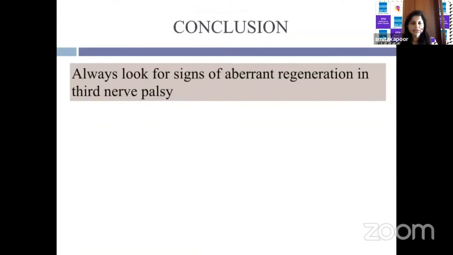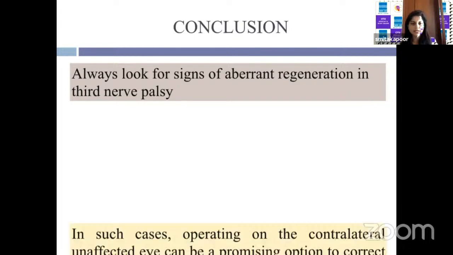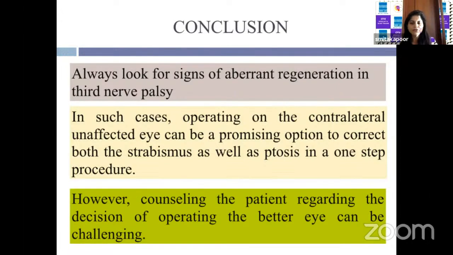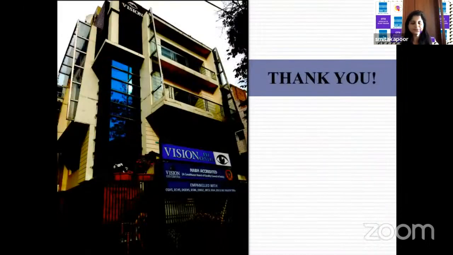So in conclusion, I'd like to say that we should always look for signs of aberrant regeneration in third nerve palsy, because in such cases, operating on the contralateral unaffected eye is a promising option to correct both strabismus as well as ptosis in a single-step procedure. However, counseling the patient regarding the decision to operate on the normal eye is a very challenging thing to do. Thank you.